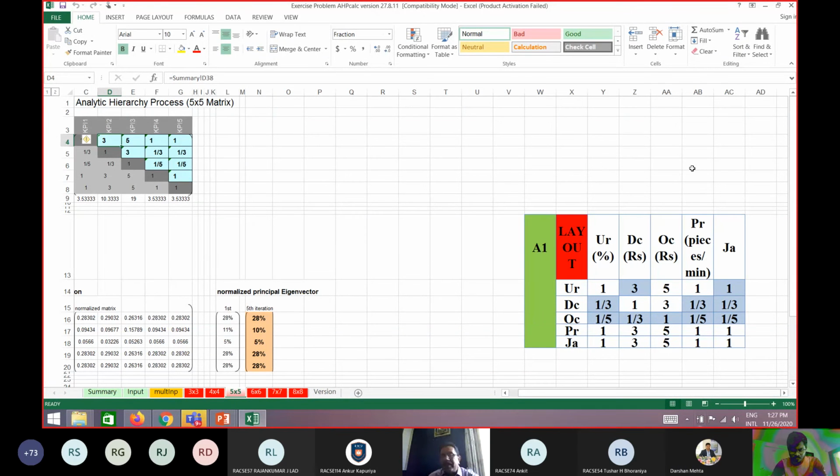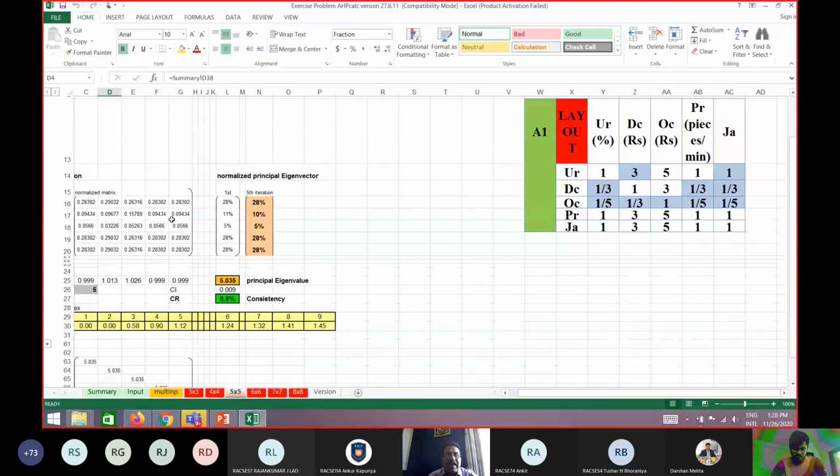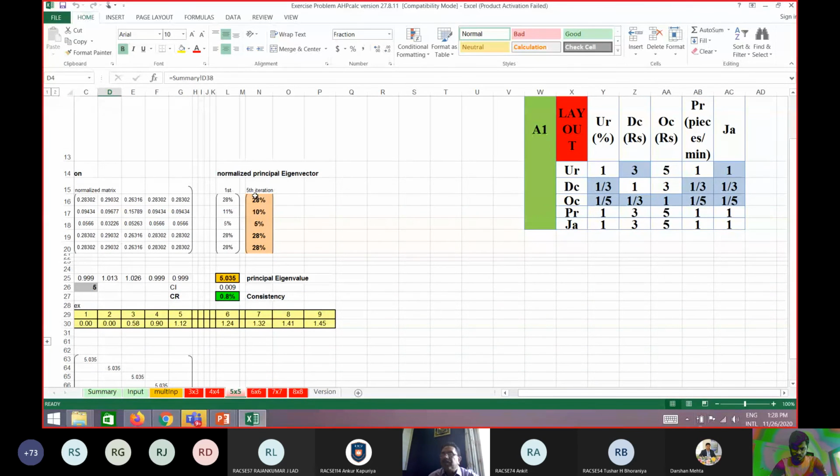So this is my data table. On the right side you see the data table where the comparison matrix weights you have got, you have to feed into this 5x5 matrix. Just see here: 1 3 5 1 1, then 1/3 1 3 1 3 1 3. Once I substitute these weights over here, you will directly get these weights after the fifth iteration. It shows the first iteration and then the fifth iteration.